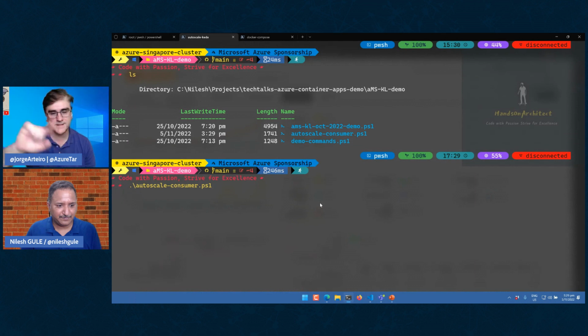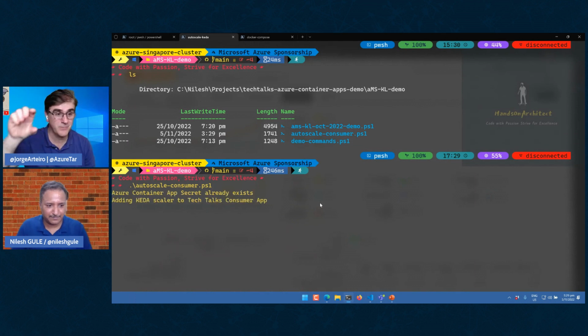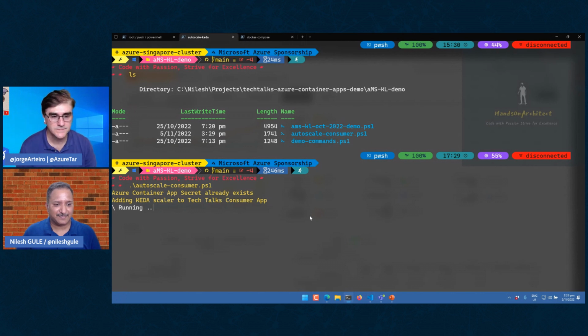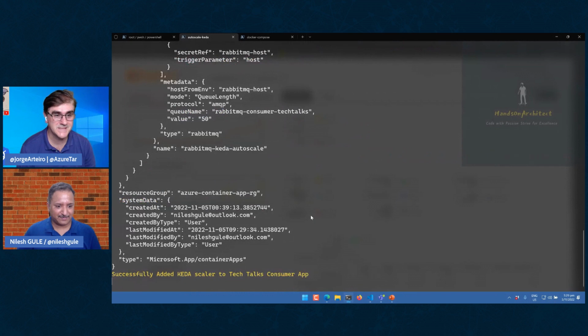You just pointed out you defined the rule now that's going to scale based on the 50 messages on the queue. Every time there are 50 messages, it's going to create one new instance up to 25. That's exactly what you said. Yes, the maximum is 25 instances. By the way, you don't have to go all the way to 25. It depends how fast you want to process that.